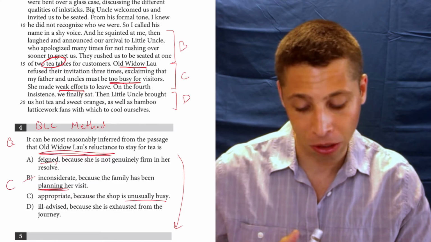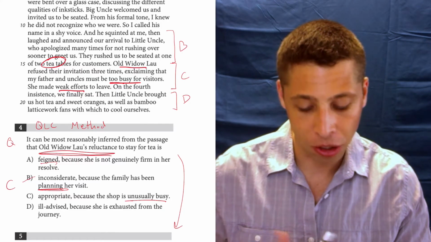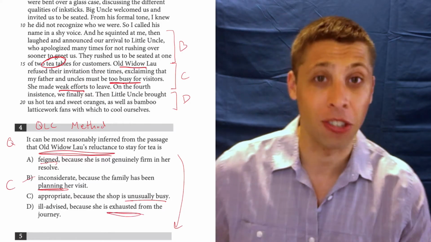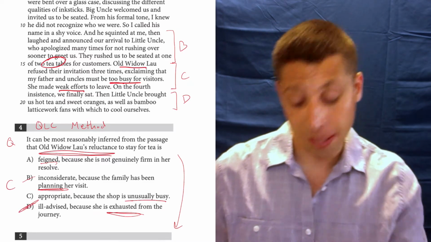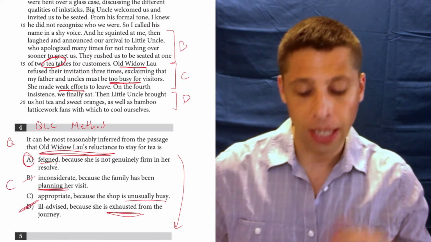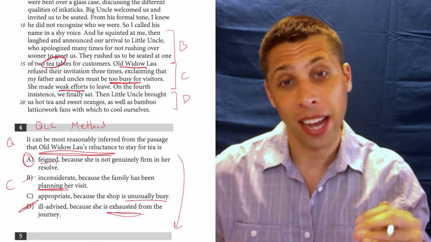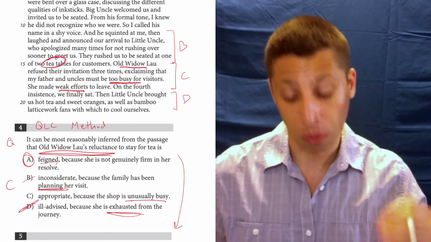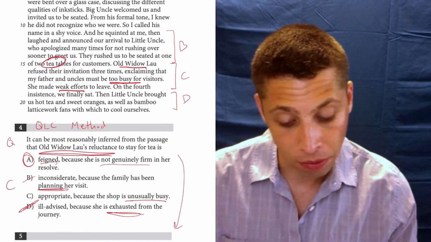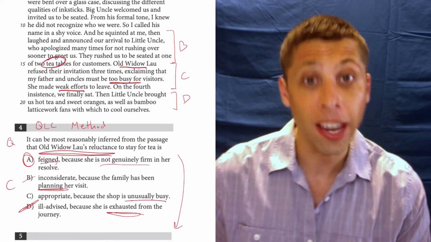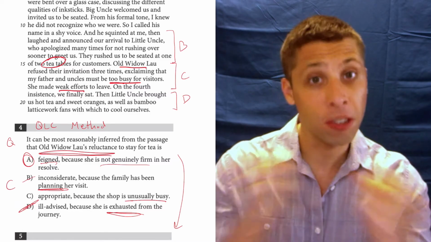Let's look at D, though, just to be sure. Ill-advised because she's exhausted from the journey. Well, that's much easier to get rid of. It's nothing about her being exhausted. So maybe you're between A and C. A is definitely the better one because it has strong words that we can prove. Things like feigned, things like not genuinely firm, it matches with it's a weak effort to leave. So the more matches, the better.